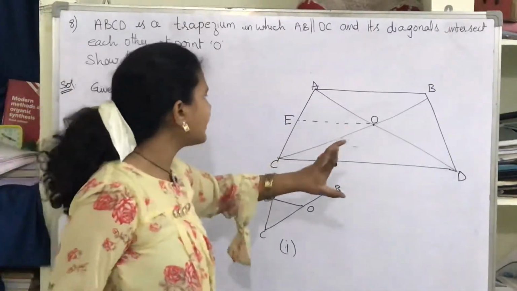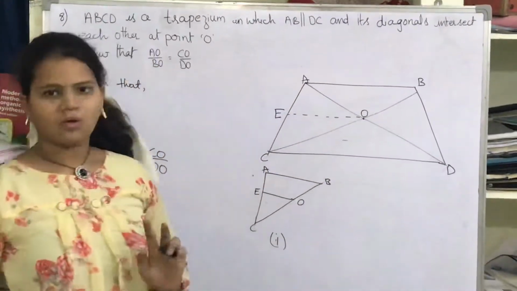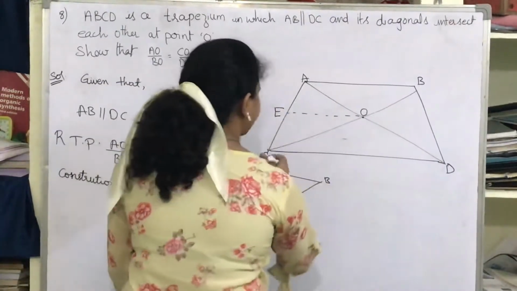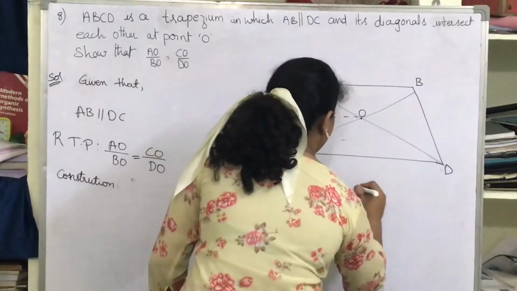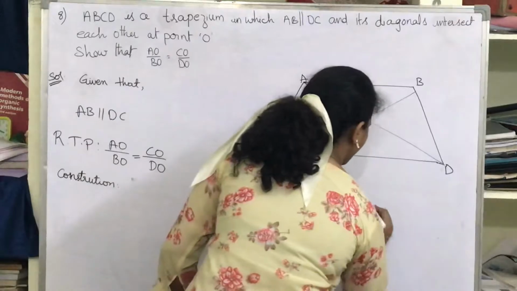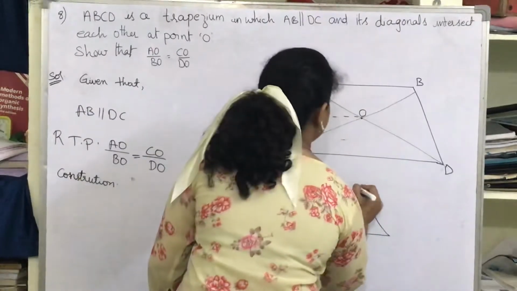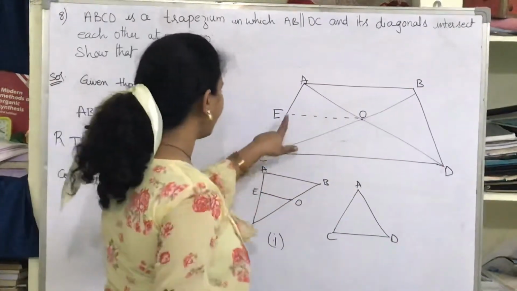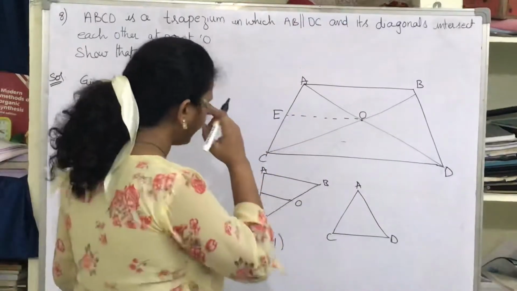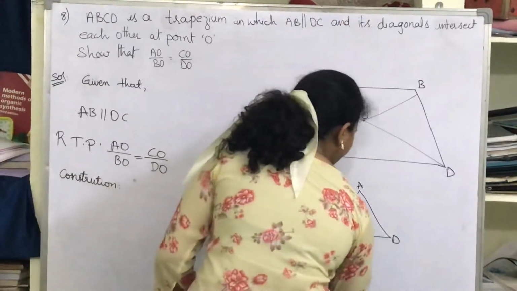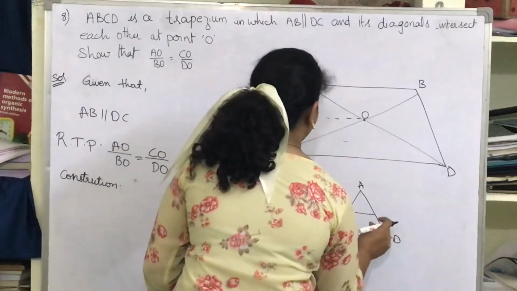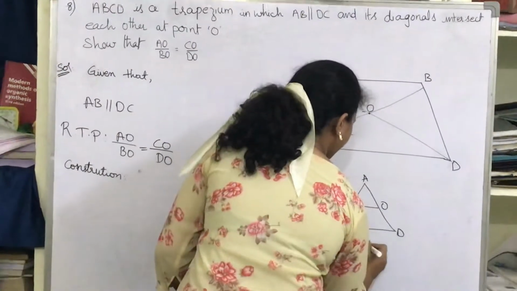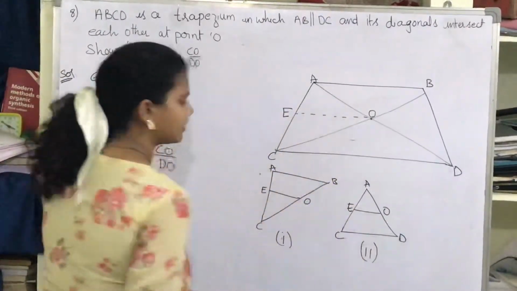Now let's consider the second triangle ADC. Let me again make a triangle like this, and let this be A, D, C. Now if I draw a parallel line over here, let this be point O, and let this be E. Now if you see here, EO is parallel to CD.